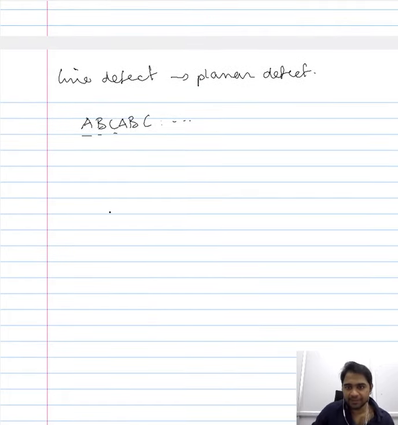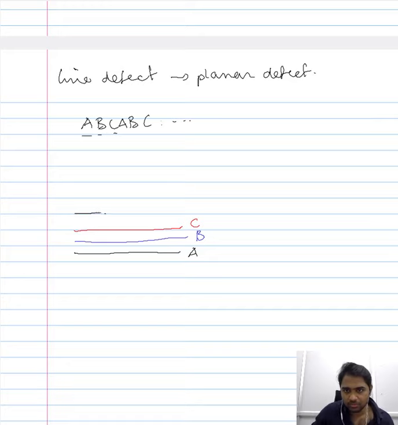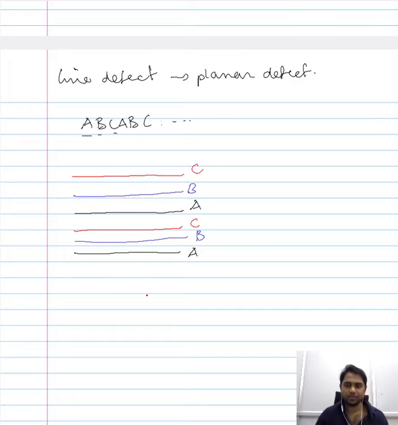Let us use 3 different colors to distinguish each of the layers. So this layer here would be A, and let me use blue to refer to the second layer, that is B, and red for C. And this will go on. So you will have your A, and then you will have your B, and finally you will have your C. So this is one way of representing the stacking sequence. So this is the ideal stacking sequence.